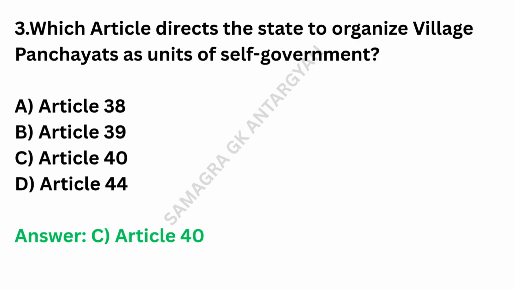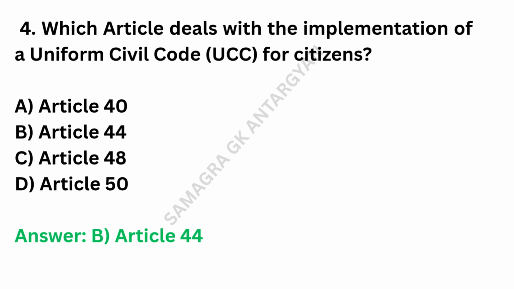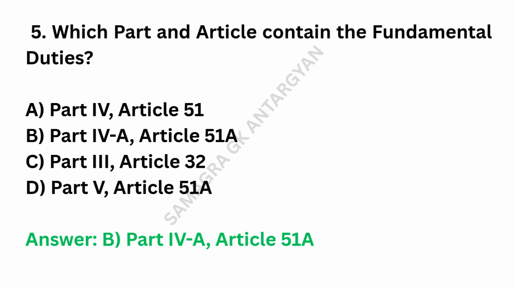Answer: Article 40. Which article deals with the implementation of a uniform civil code for citizens? Answer: Article 44. Which part and article contain the fundamental duties? Answer: Part 4A, Article 51A.